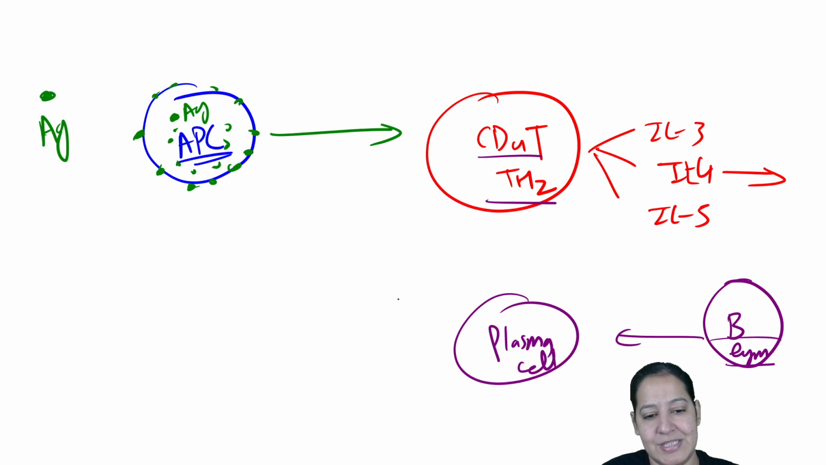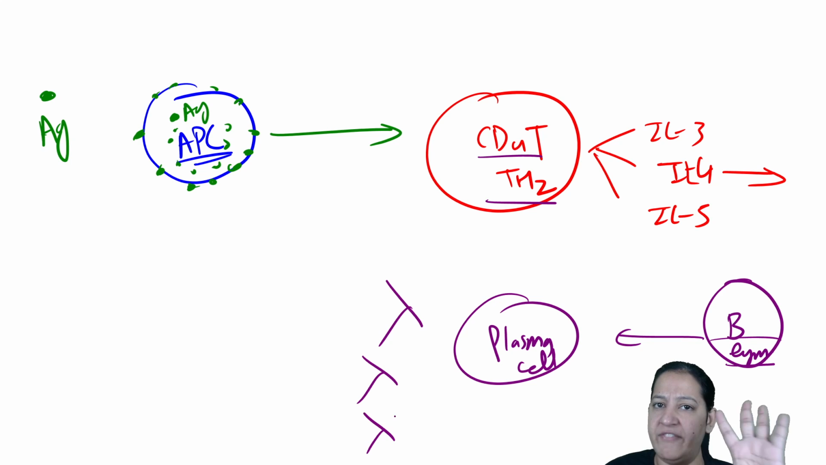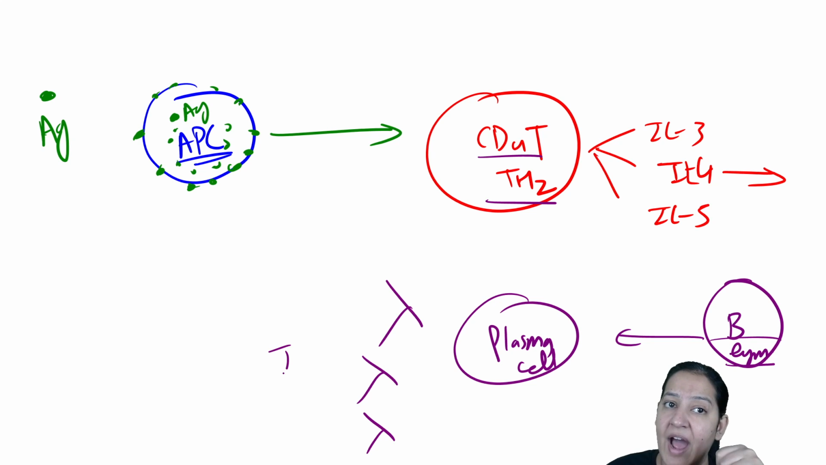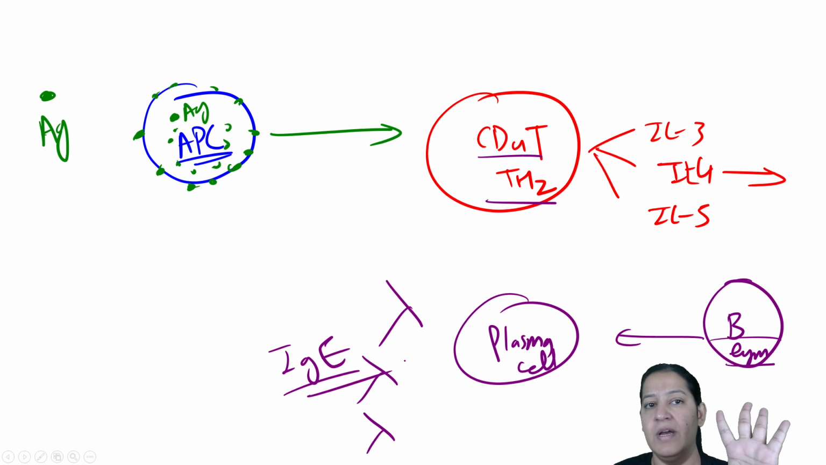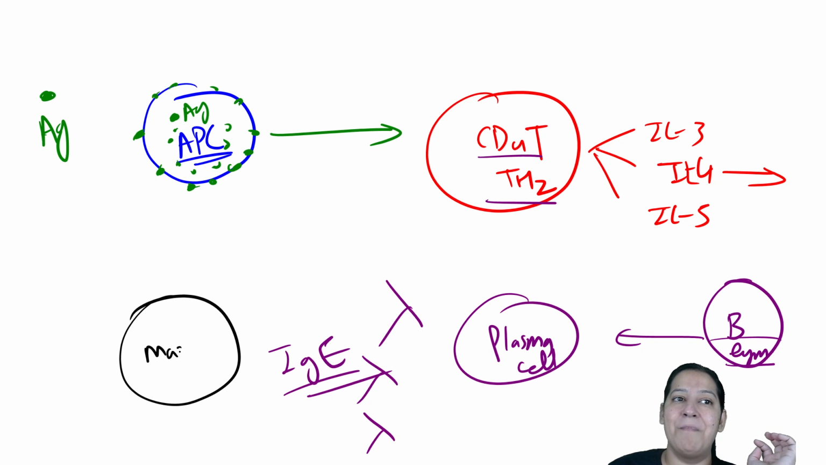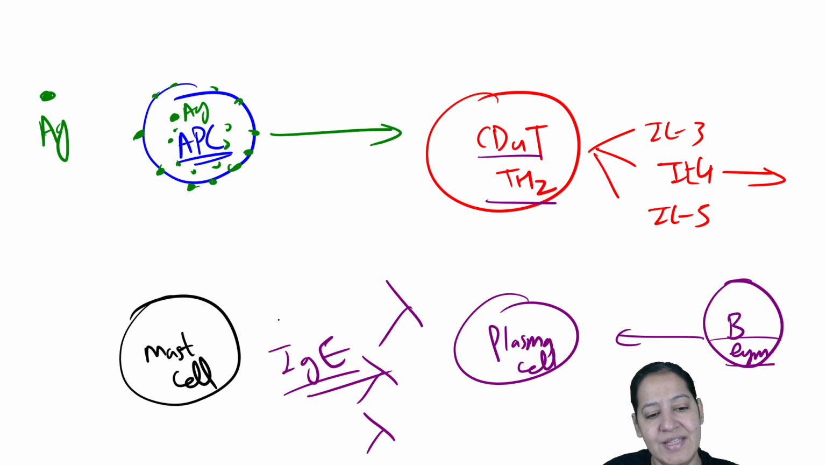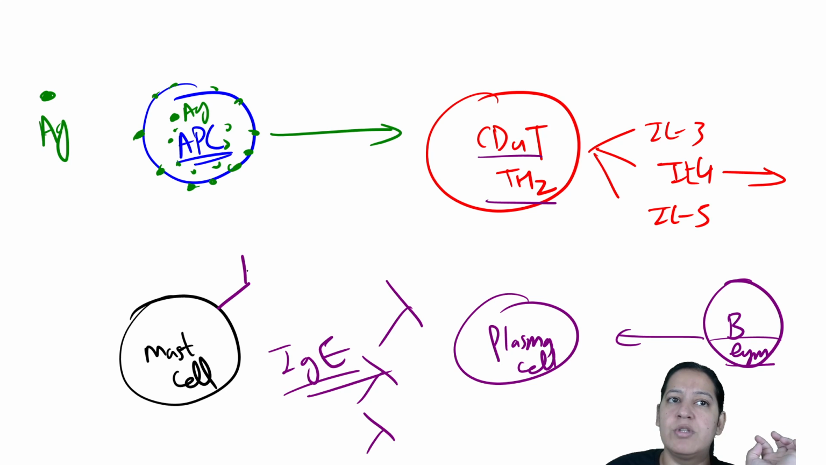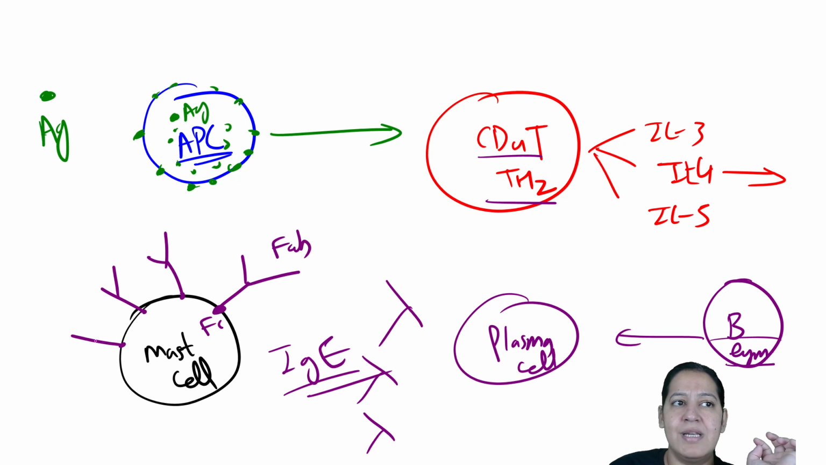Plasma cells form antibodies. There are 5 types of antibodies: IgG, IgA, IgM, IgD and IgE. Here IgE type of antibodies are formed. These IgE antibodies go to another cell, the mast cell, and bind to the mast cell by the Fc fragment. This is the Fab fragment and this is the Fc fragment. From their Fc fragment, they bind on the surface of the mast cell. Such a mast cell is known as a sensitized mast cell.